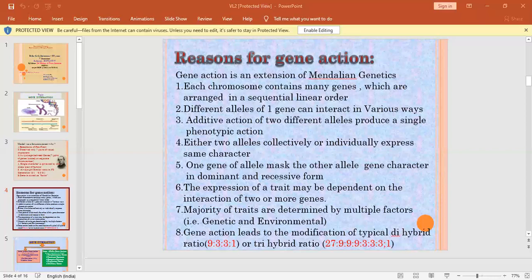You can examine here: agouti color is represented by capital C and capital A. The C is responsible for the black color. So when A is in recessive condition, capital C expresses its own character, that is black. That's why we are getting black color in three genotypes.